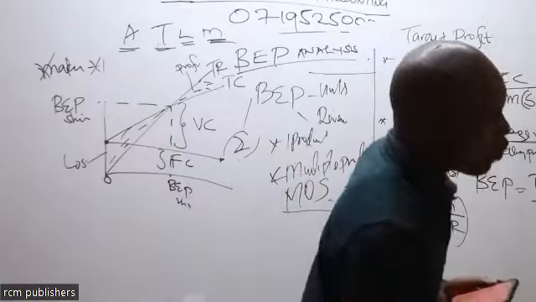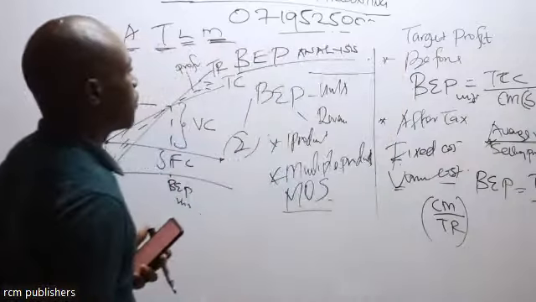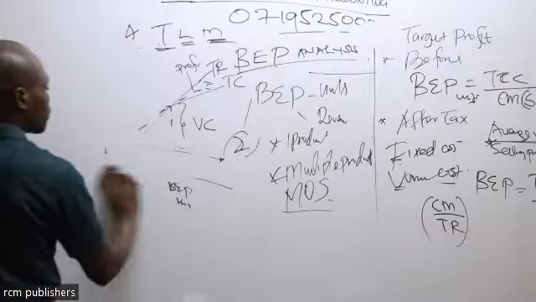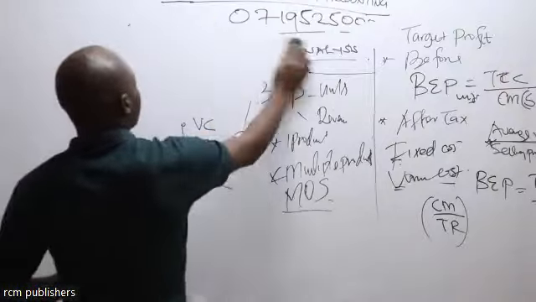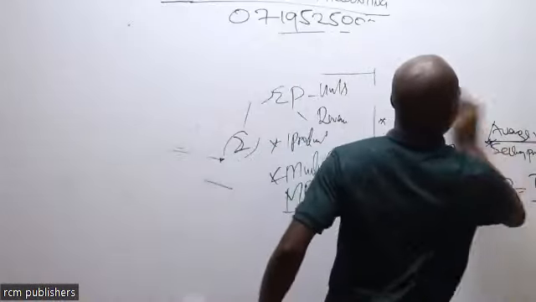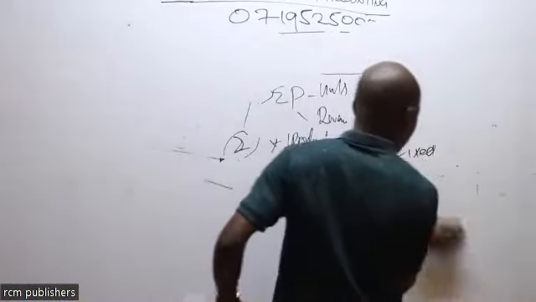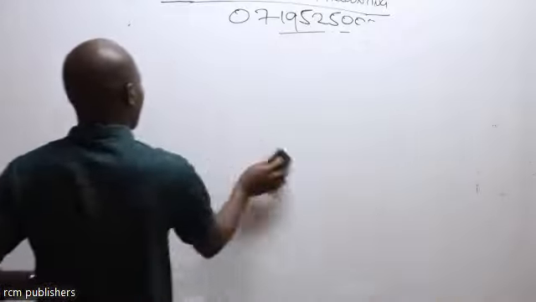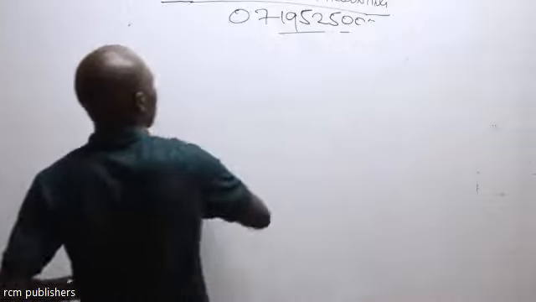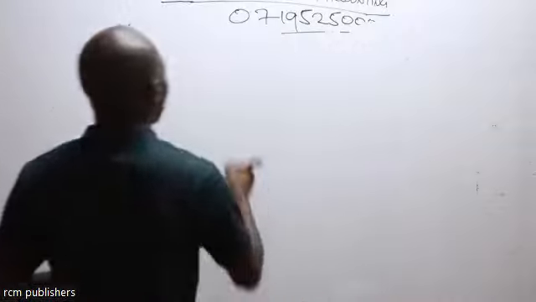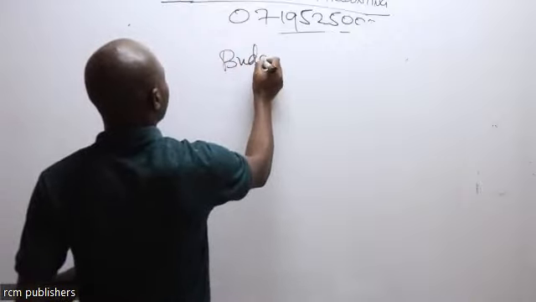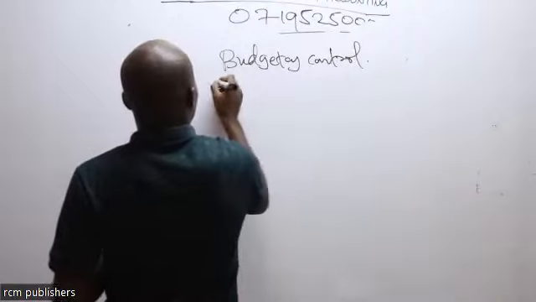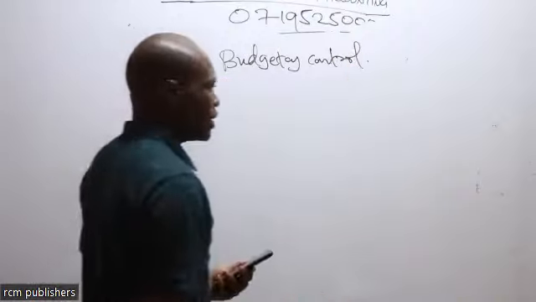Topic number 9, we've done everything. As a company, we've done everything. We've even set the break-even point. We are now moving to what we call budget. Are we now able to set a budget now that we have the knowledge? Now that we have the knowledge of all costs in a manufacturing or a service company, are we now able to come up with what we call budget control, or budgetary control?